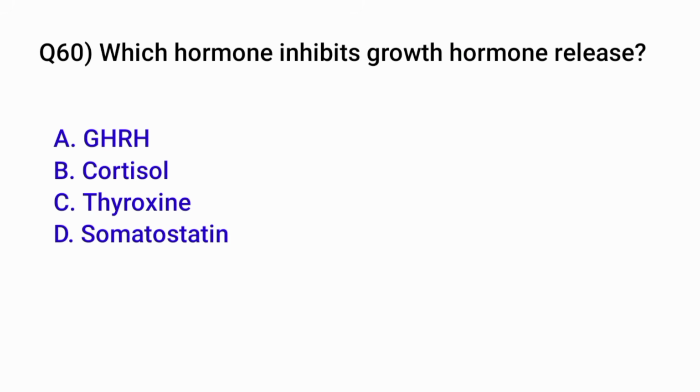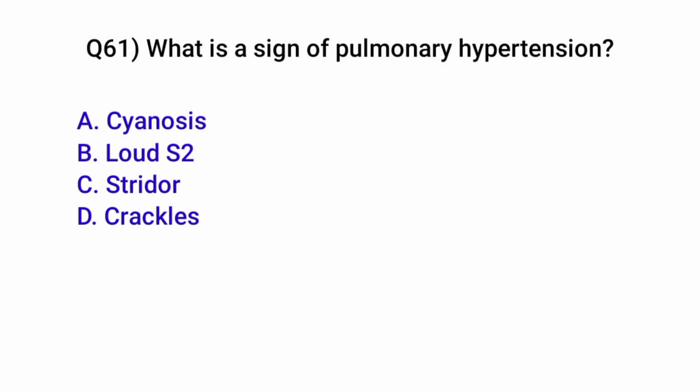Question number 60. Which hormone inhibits growth hormone release? Correct option is D. Somatostatin. Question number 61. What is a sign of pulmonary hypertension? Correct option is B. Loud S2.